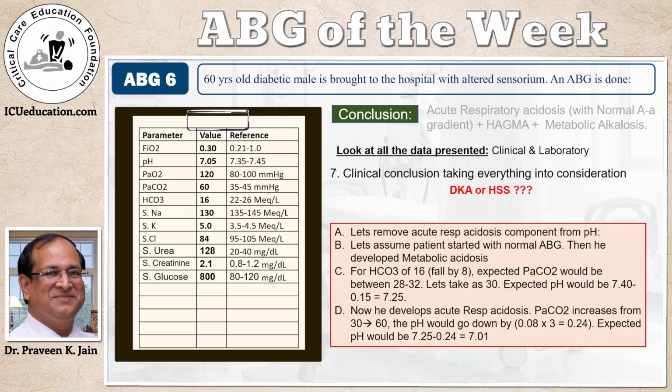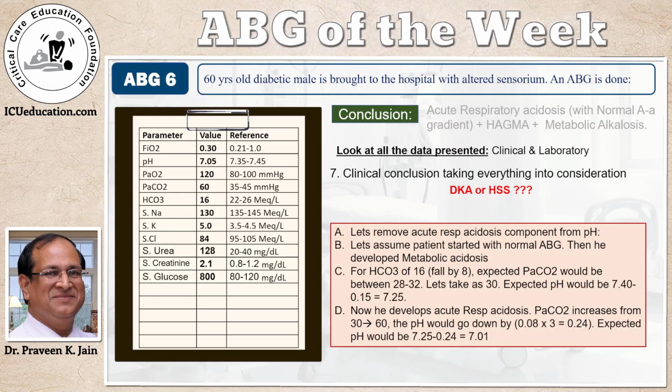So I said, suppose he developed just a metabolic acidosis to begin with. His bicarbonate fell by 8. Expected PCO2 would fall somewhere between 28 to 32. If we take it as 30, the expected pH for a drop of bicarbonate to 16 would be a drop by 0.15. So 7.4 minus 0.15 is 7.25. This is what it would have been close to before the acute respiratory acidosis component developed.